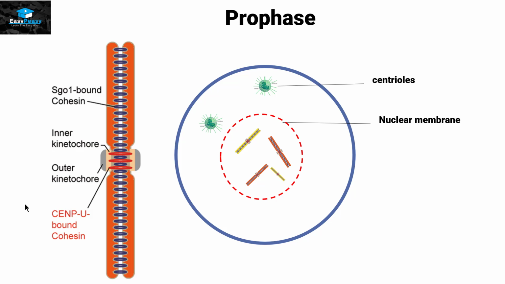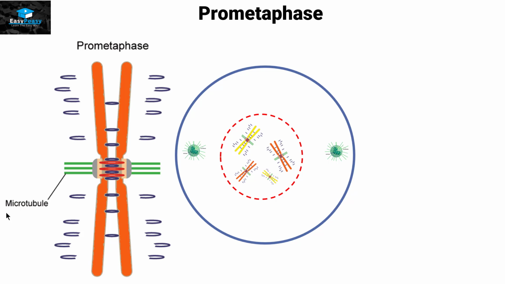Once prophase enters into metaphase, we will have a middle phase called prometaphase. In prometaphase, all these SGO1-bound cohesion proteins, the blue ring type of structures, will go away from the chromatids, and the chromatids will look like this. As you can see over here, all the blue rings are going away and a little is left in the middle. We can also see the green microtubules getting out of the outer kinetochore tubule of these chromosomes.